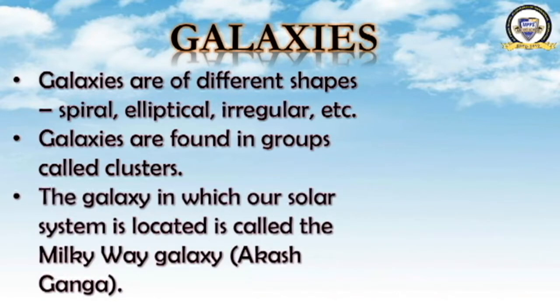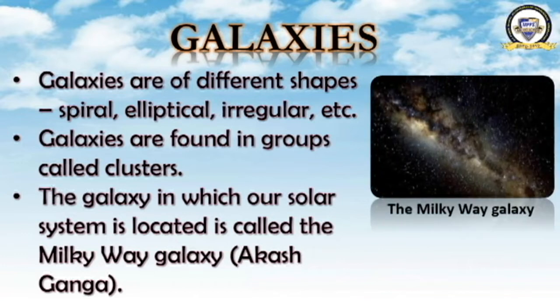Okay, the galaxy in which our solar system is located is called the Milky Way Galaxy or Akashganga. I told you that there are 3 galaxies which can be seen with our naked eye, and galaxies are groups of stars. That group is known as a cluster. It can be of different shapes, and the galaxy of which our solar system is a part, what is the name of that galaxy? Milky Way Galaxy or Akashganga. See this picture? This is the Milky Way Galaxy. Our solar system is a part of this Milky Way Galaxy. Okay.